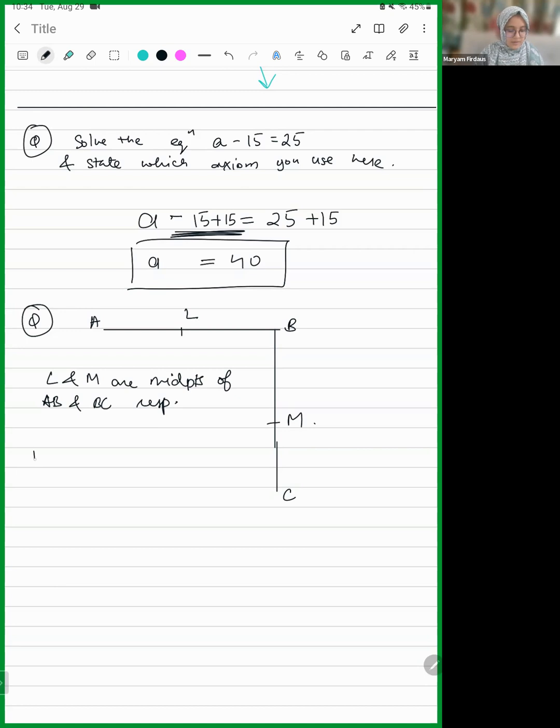The first part is, if AB is equal to BC, prove that AL is equal to MC, and you have to tell which axiom you have used here.